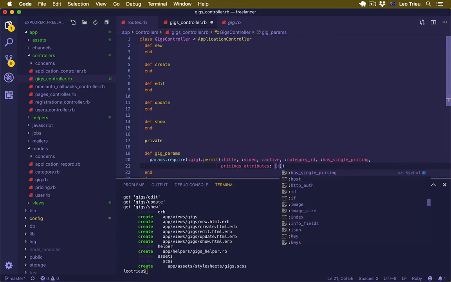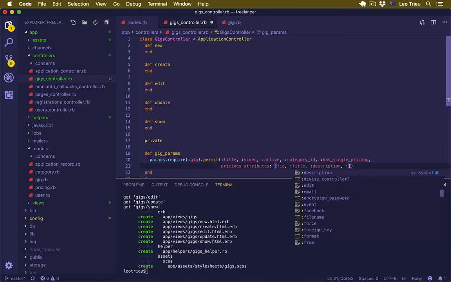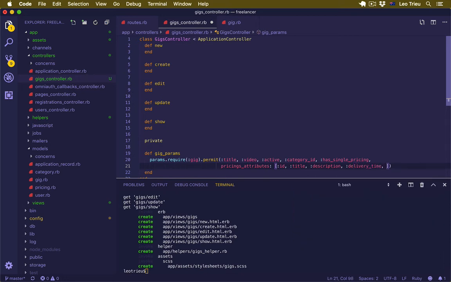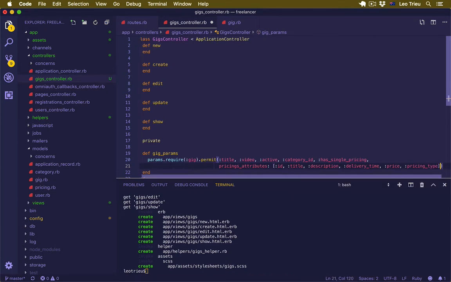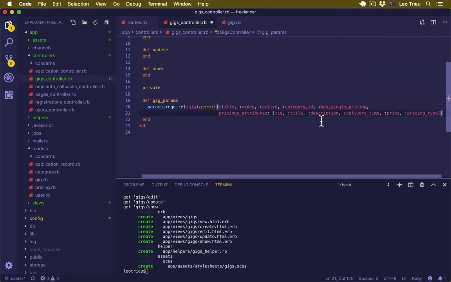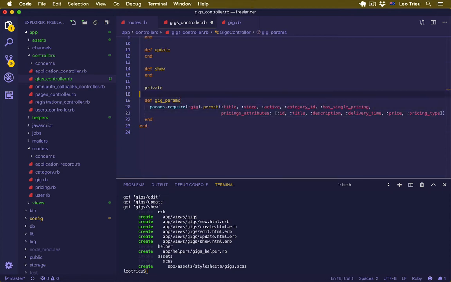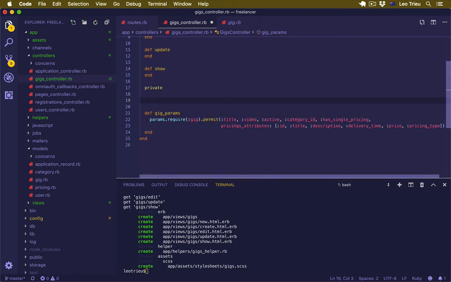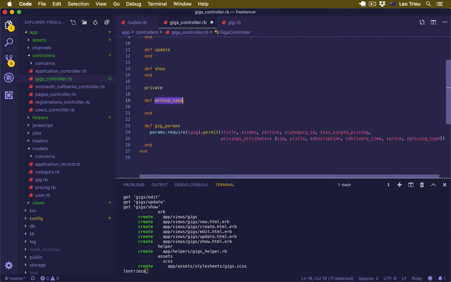So for this, we can define the pricing attributes. Here I'm going to pass ID, title, description, maybe delivery time, and price, and the last one is the pricing type. All right. Cool. Now make sure that you have a comma at the end so that you can break it down into the second line. All right. Now let's create another method.